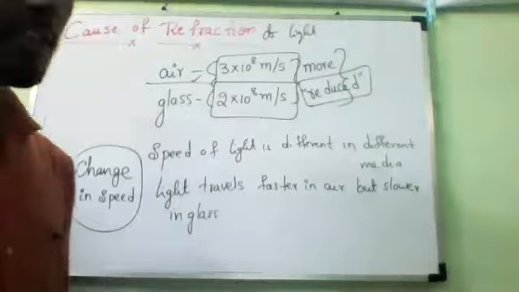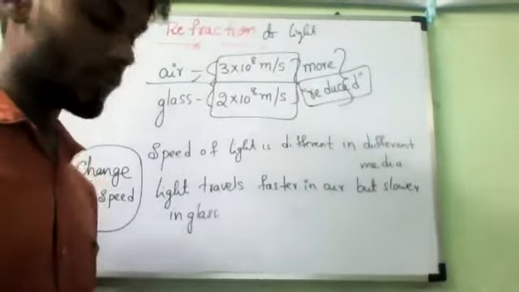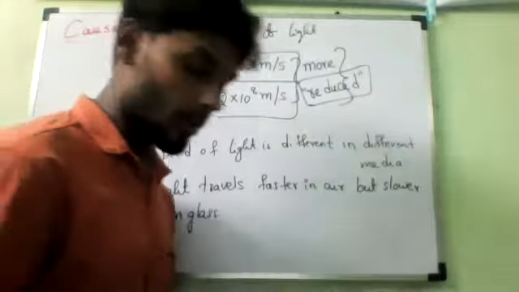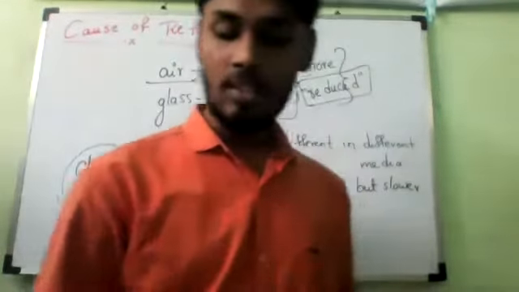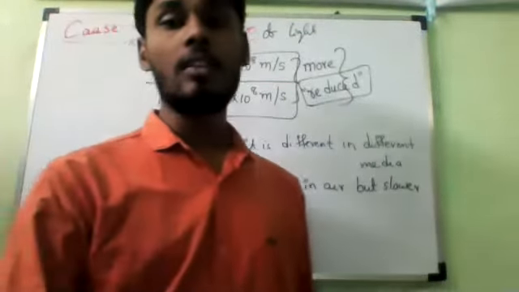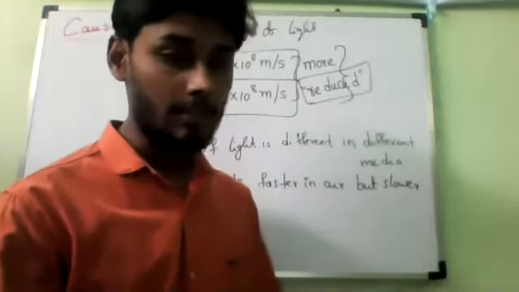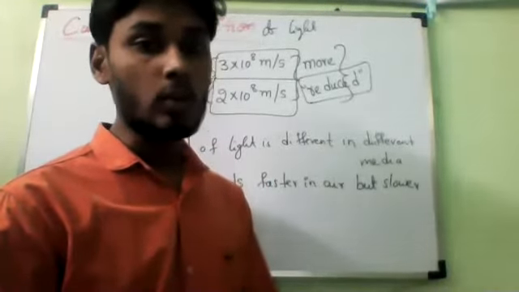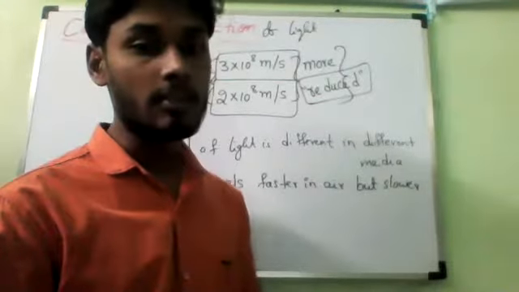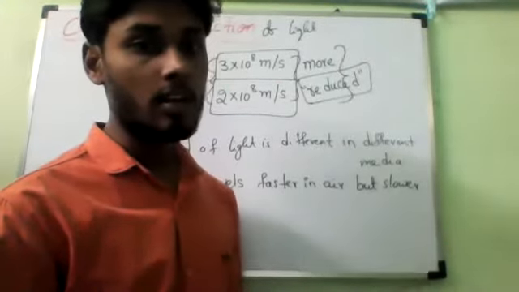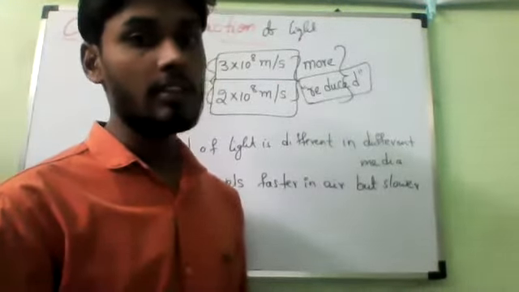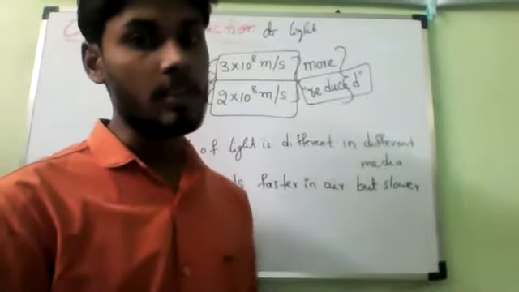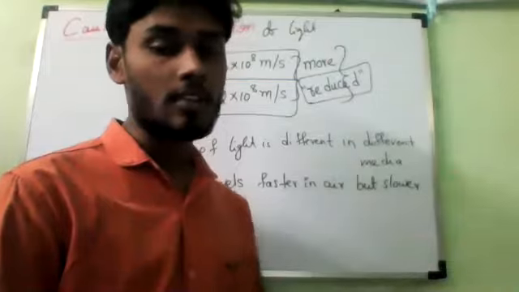So amount of refraction, refraction means what? In brackets you should write bending. Refraction means bending. Greater the difference in the speeds of light in the two media, greater will be the amount of refraction of light.